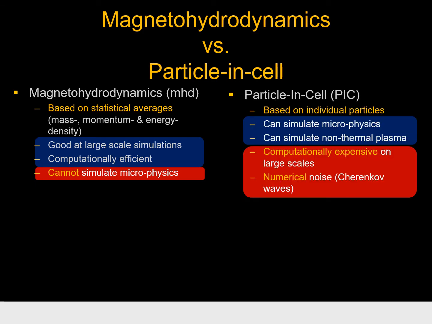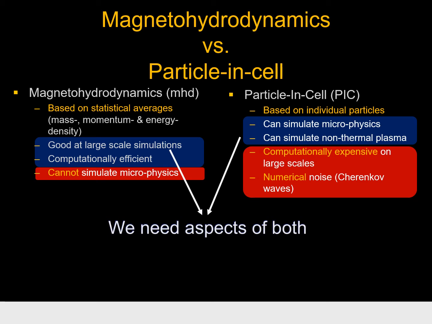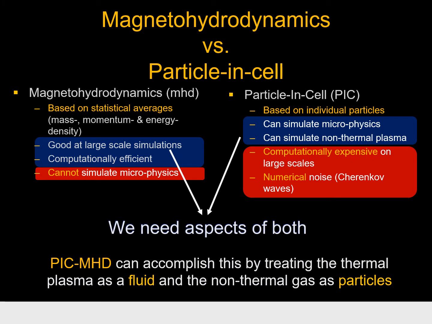On the other hand, the particle-in-cell method treats a gas as a collection of individual particles. This means that it can simulate microphysics and can simulate a non-thermal plasma, but it's computationally expensive, which is a problem when you try to model a large-scale structure. It also tends to be numerically noisy. Ideally, we want to combine the best aspects of both: the large-scale efficiency of the MHD method and the ability to simulate microphysics of the PIC method. This is possible using what we call PIC-MHD.